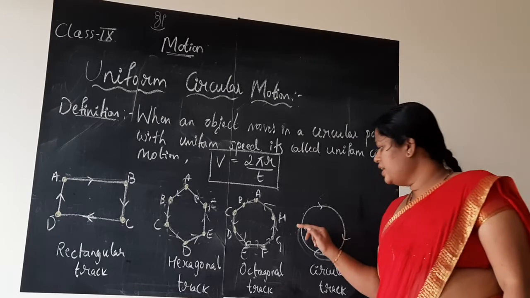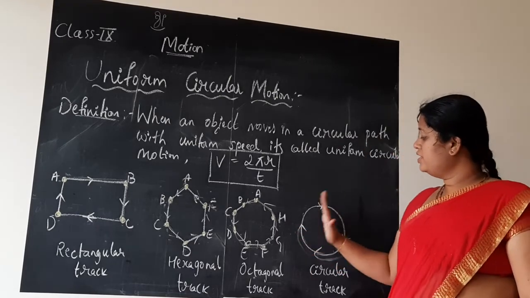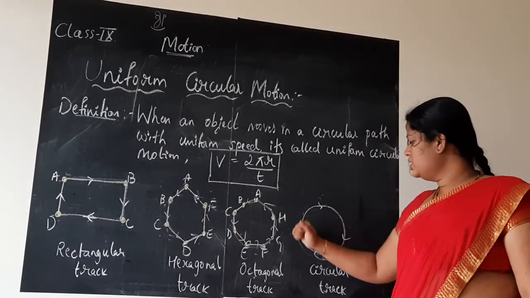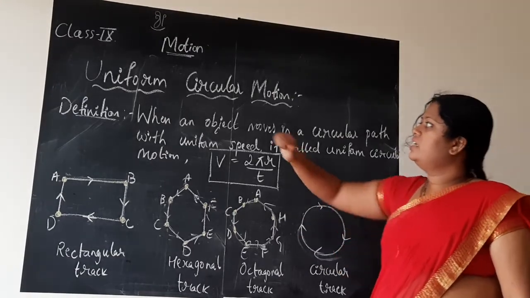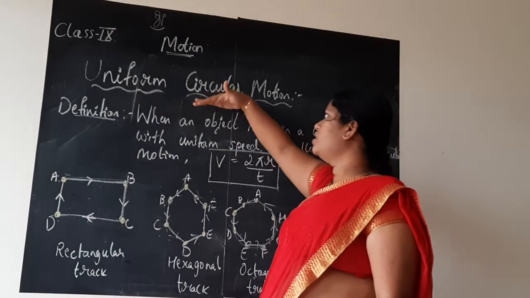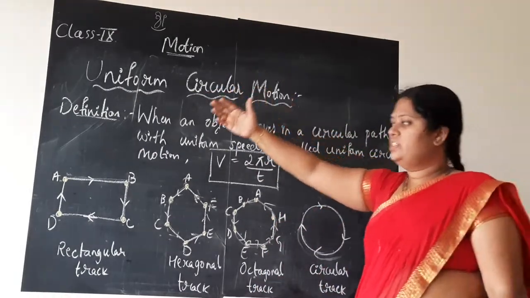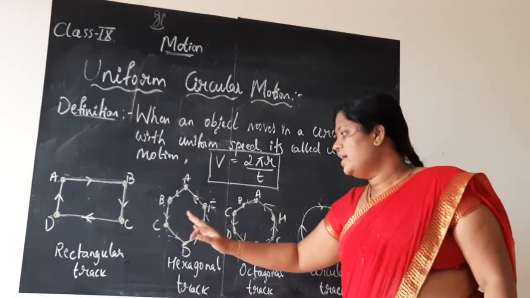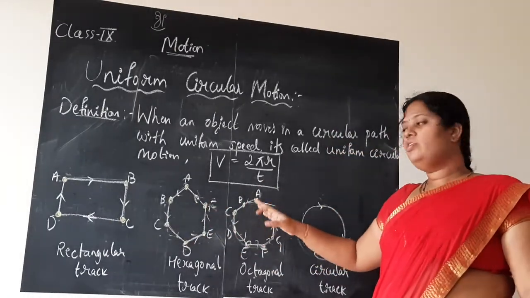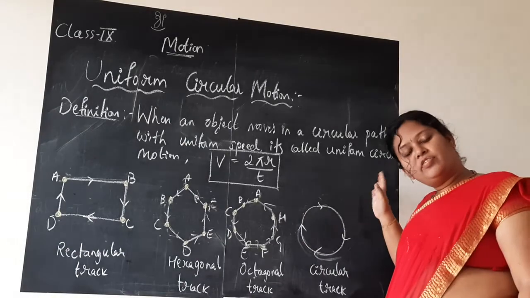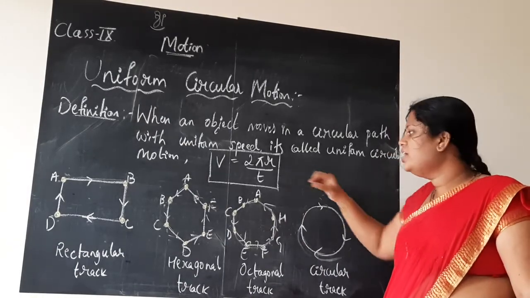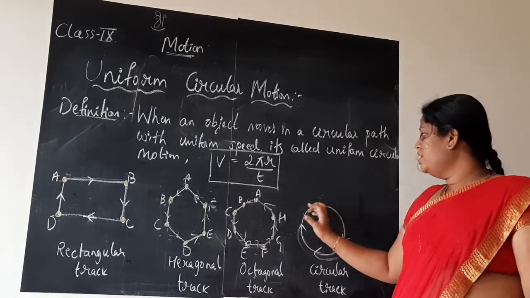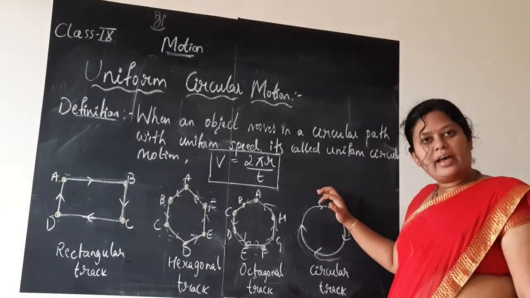Now, if at all we write the equation of motion, if a person is traveling with uniform speed in the circular track, then it is called uniform circular motion. We studied the motion of an athlete in different tracks: rectangular track, hexagon, octagon. Like this only, if we go on increasing the number of sides, what will happen, children? Finally, this distance will keep on reducing and it will become the circular track.